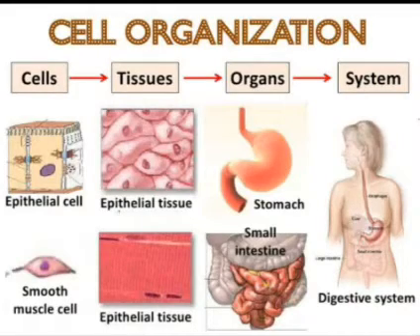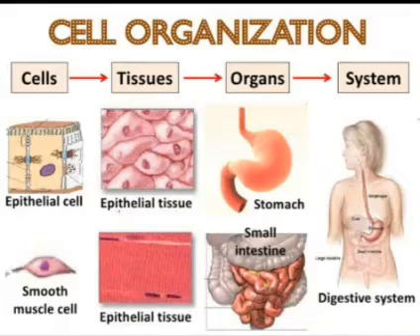What is a cell? The smallest living unit of the body is the cell. Many cells of the same type organize to form a tissue. That means the cells combine to form tissue, and the cell is the smallest living unit of the body. Now what is tissue? A group of cells performing a similar function forms a tissue.